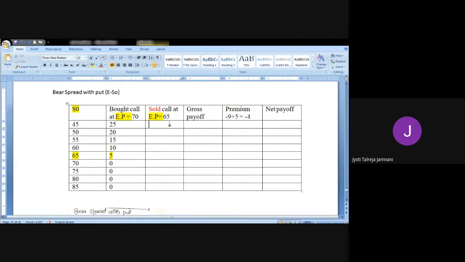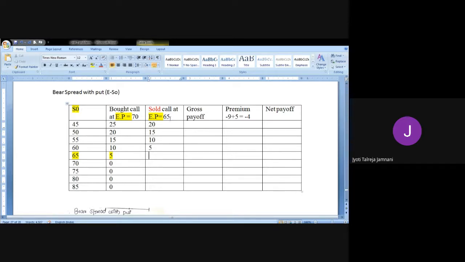Now let's see what happens here. This option you have sold. So E minus S naught, 65 minus 45, you will gain 20 rupees. 65 minus 50, 15 rupees. 65 minus 55, 10 rupees. 65 minus 65, 0 rupees.